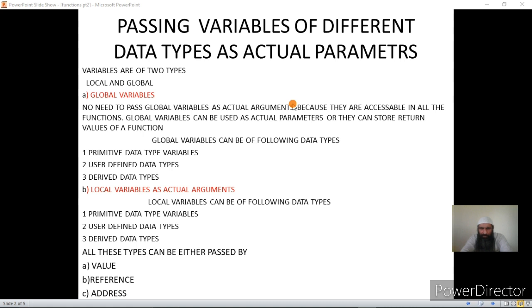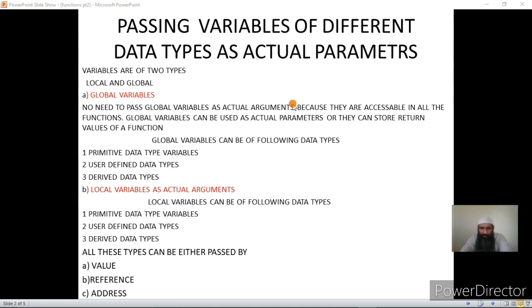So that way global variables are different from local variables, because in case of local variables the memory is allocated once the function is called, and memory is deallocated once the control comes out of the function. We have also discussed that in detail. So memory remains with the local variables till the control is within the function, that is, till all of its statements have been executed.